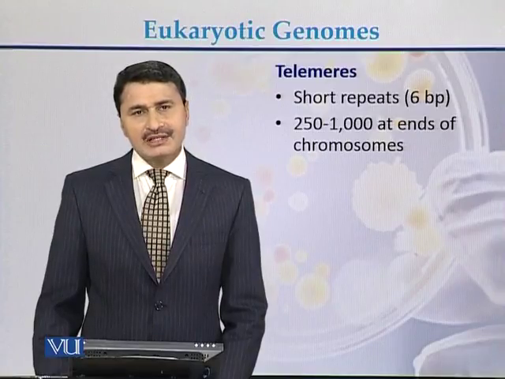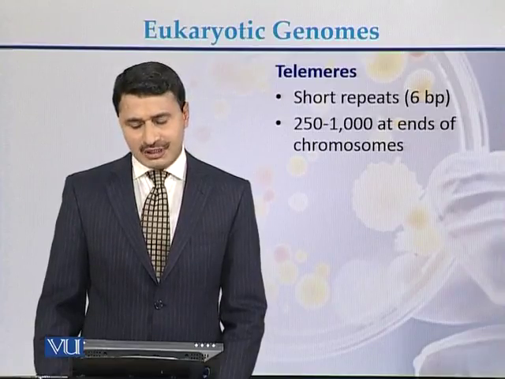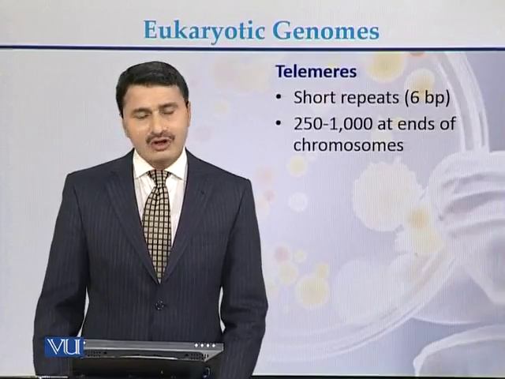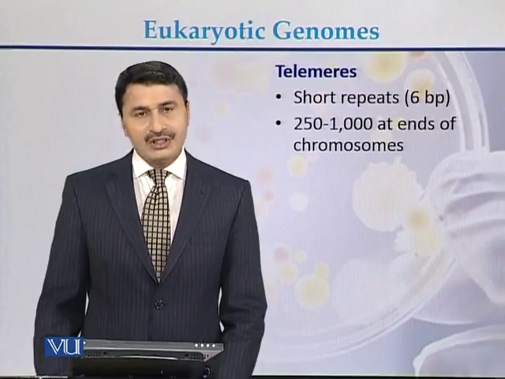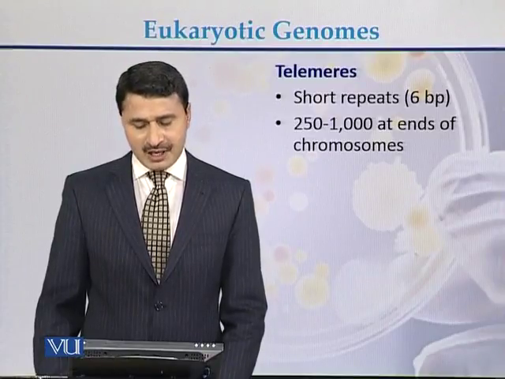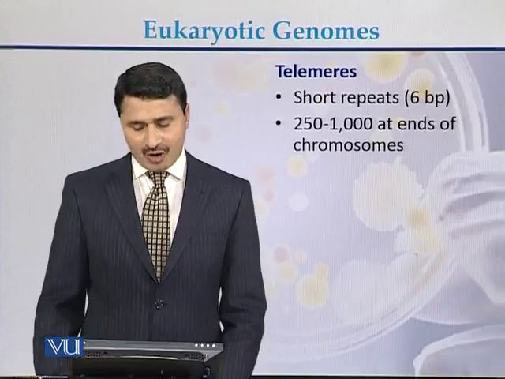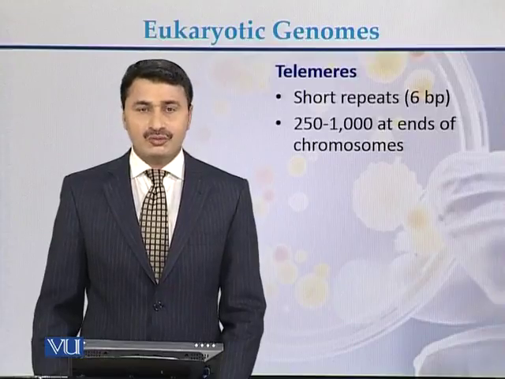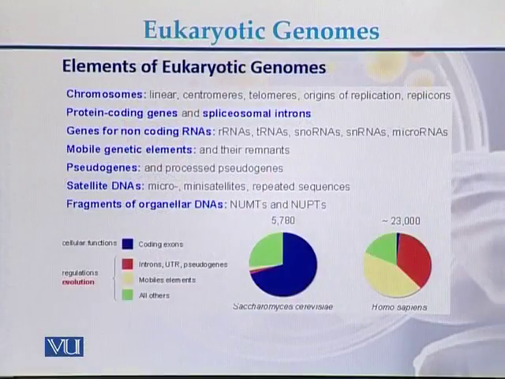Repetitive sequence in case of eukaryotic genome is also present at the telomeres. In case of telomeres, there are short repeats up to 600 base pair, and they are from 250 up to 1000 at the ends of the chromosome. This is the detail of the elements of the eukaryotic genome which are present in different eukaryotic genomes.